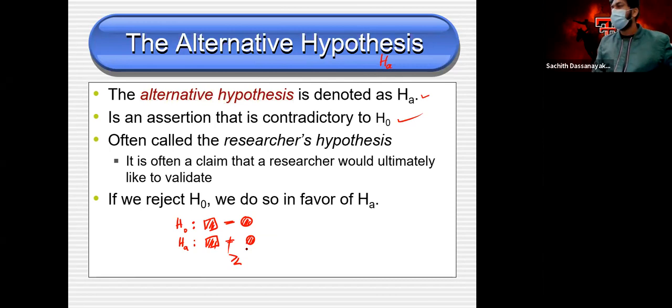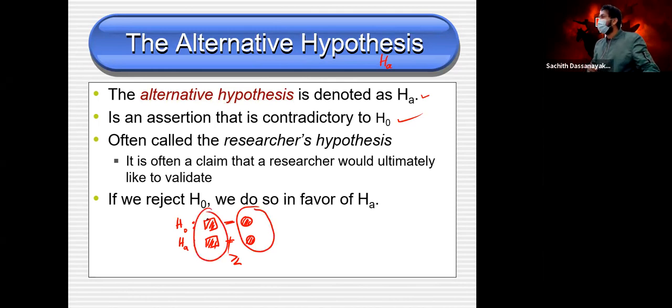Clear? The left hand side and right hand side should be equal. This is often called the researcher's hypothesis. It's our belief. The alternative hypothesis is always what we believe, our hypothesis. It can be wrong or right, but as I mentioned, we don't need to judge it.